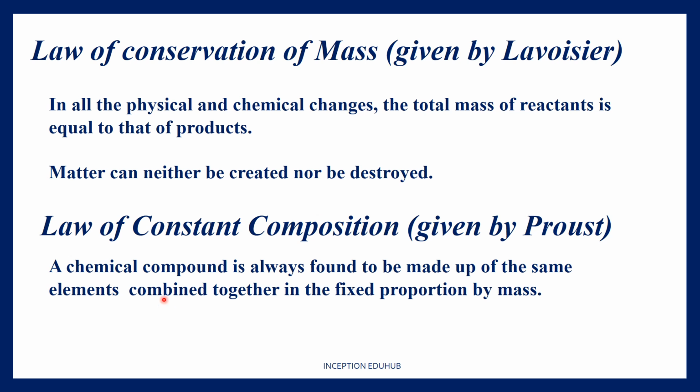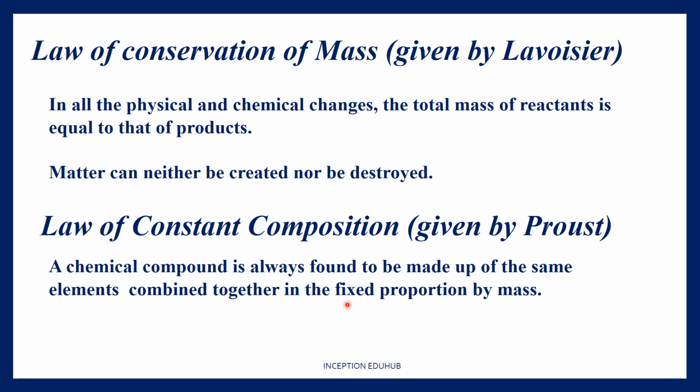Your second law is the law of constant composition, or law of definite proportions. This law was given by a French chemist, Proust. It says that a chemical compound is always found to be made up of the same elements combined together in a fixed proportion by mass.